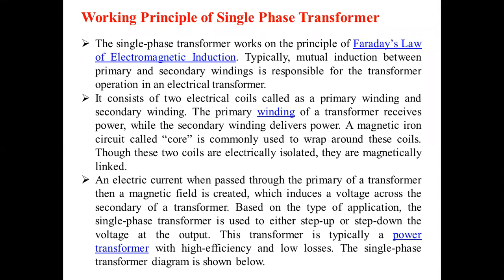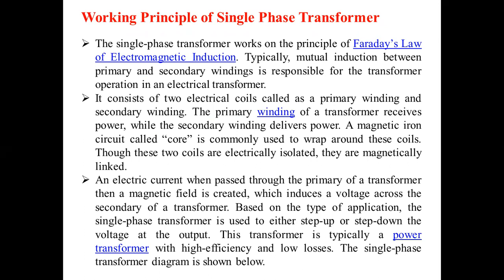Next line. This transformer is typically a power transformer with high efficiency and low losses.